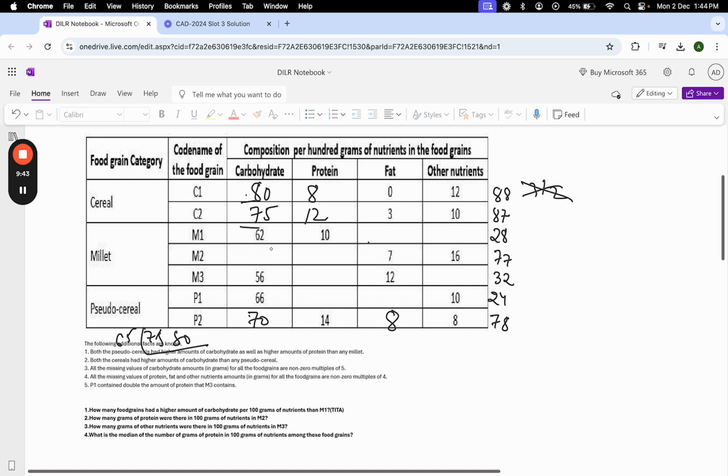What could have been the option here? Let's say you take the value here as 60. So 17, not a multiple of 4. If you take it as 55, value is 22, not a multiple of 4 again. If you take 50, 27, not a multiple.